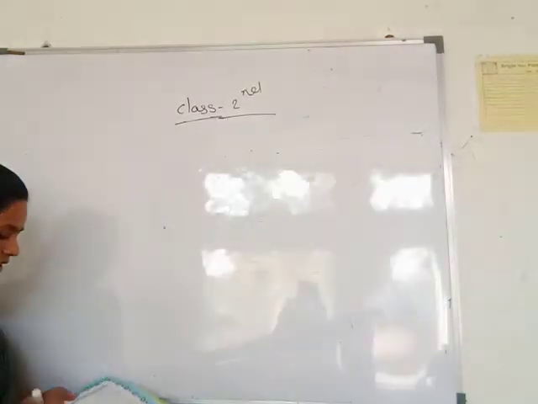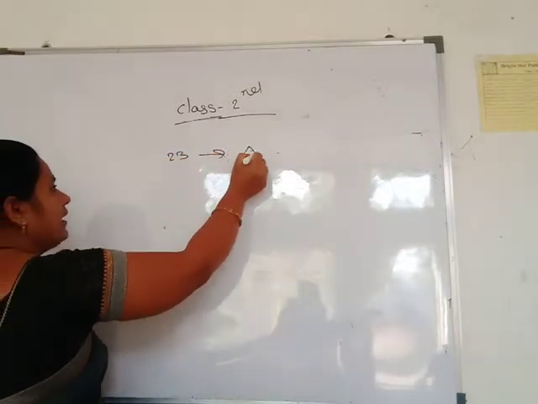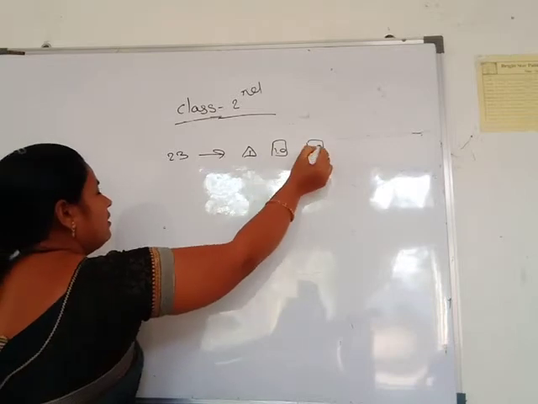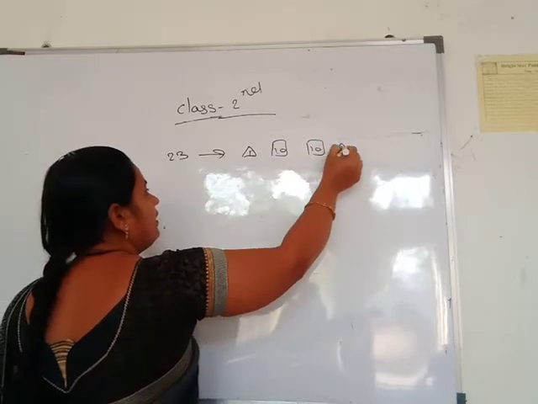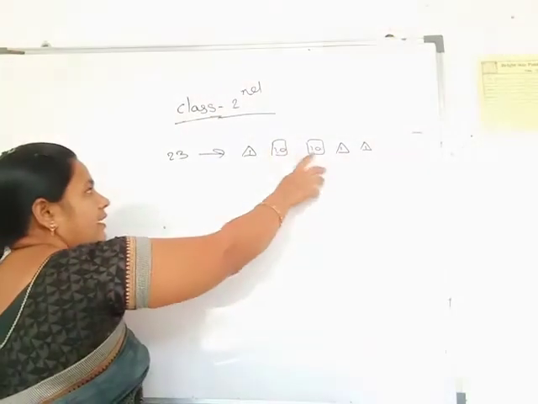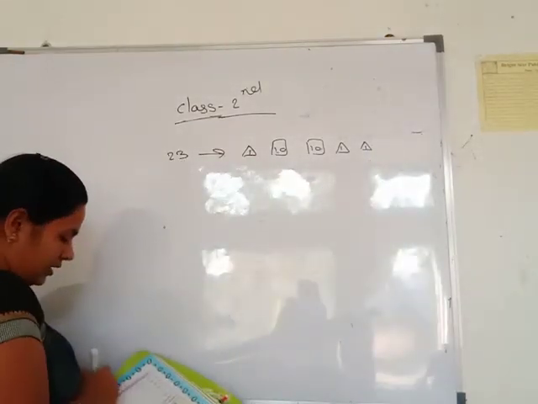You see this 23. 23 means here 1 triangle, 1 square, again 1 square, and again 1 triangle, again 1 triangle. You see here 10, 10, 20. 20 plus 1, 21, 22 and 23.